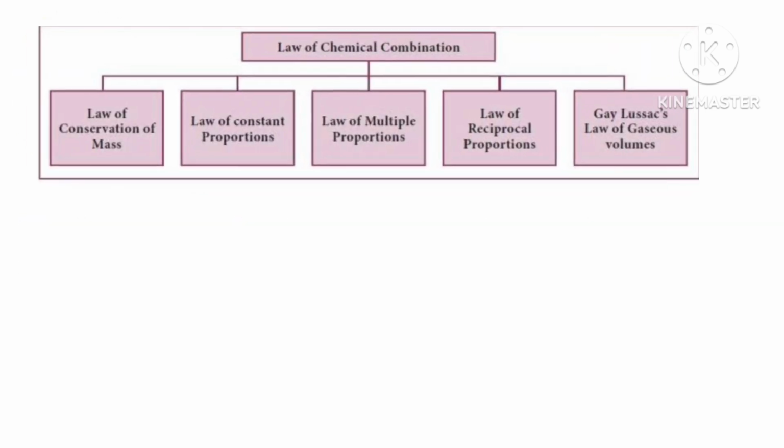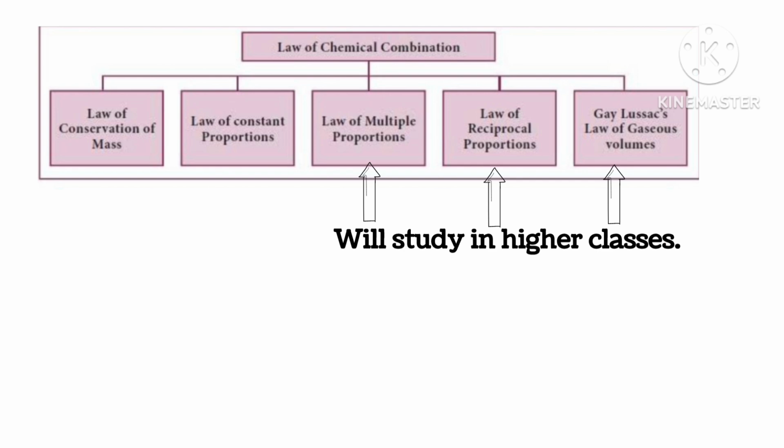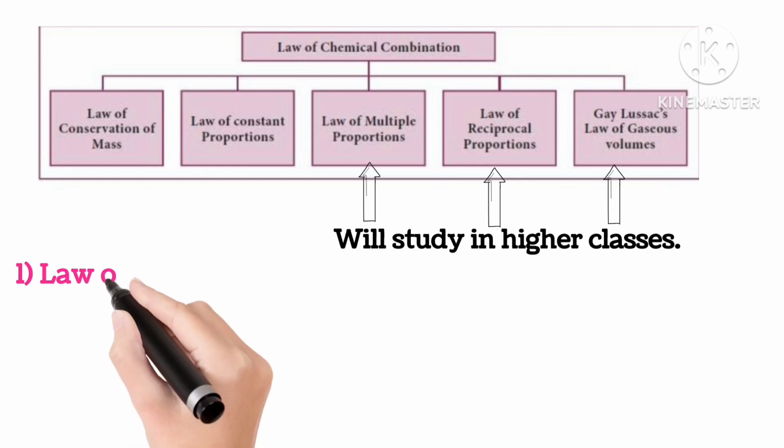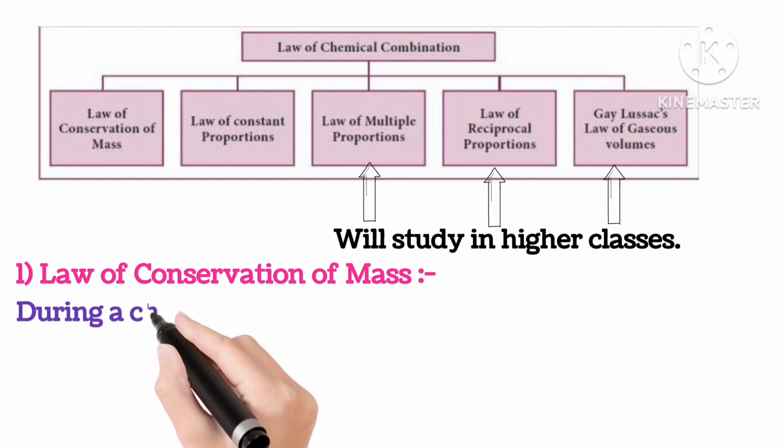So there are 5 types of laws of chemical combination: law of conservation of mass, law of constant proportion, law of multiple proportion, law of reciprocal proportion, and Gay-Lussac's law of gaseous volume. The last 3 we will study in the higher classes. So we will study only the first 2. First is the law of conservation of mass.